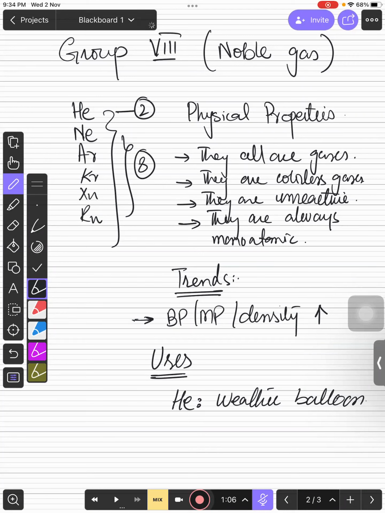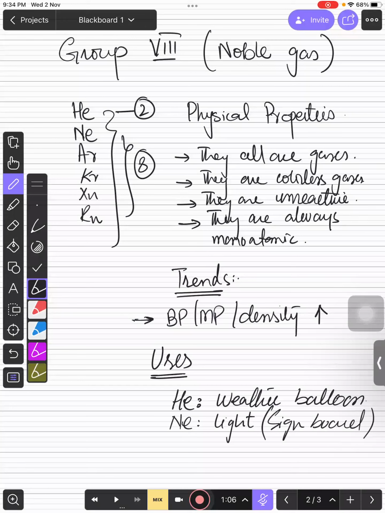This is the reason why we are using helium in weather balloons, because it is inert. Even though it is heavier than hydrogen, we need to use it because it is inert and not going to be reactive. Hydrogen is explosive and highly reactive, that is why. And then neon is used in light signboards, right? It is used in signboards for lighting purposes.